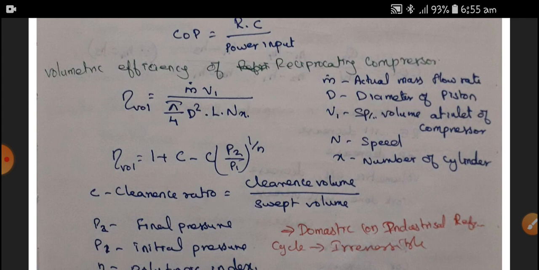m v1 divided by (pi by 4 d square) times L times N, where pi by 4 d square is the area.